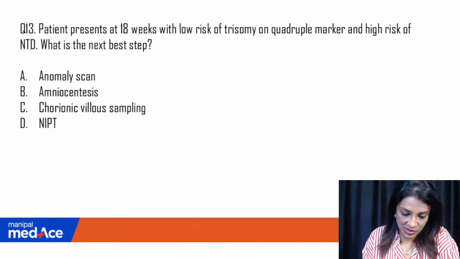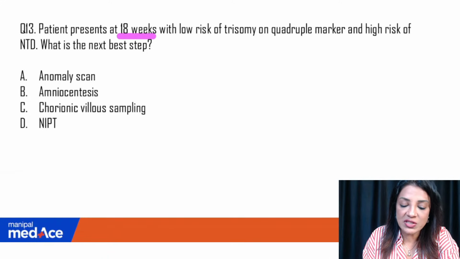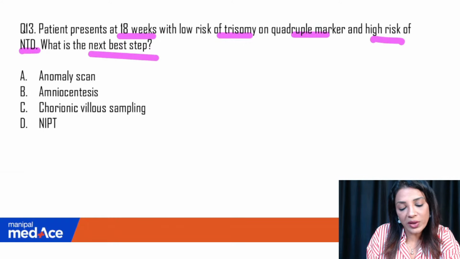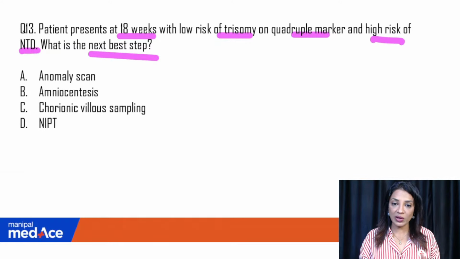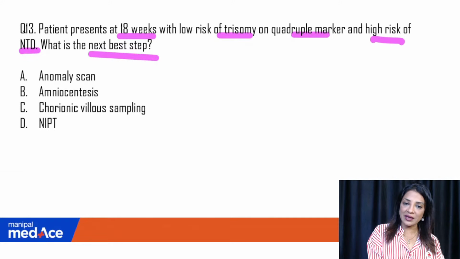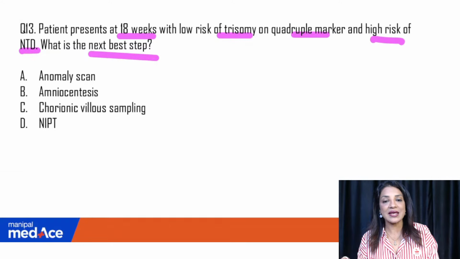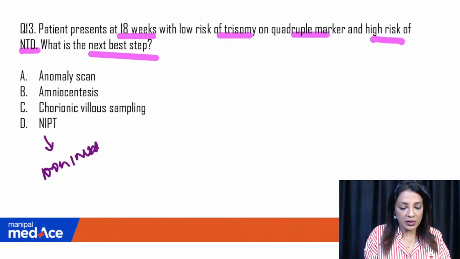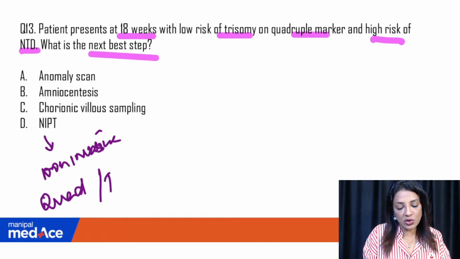Very straightforward questions. Patient presents at 18 weeks with a low risk of trisomy on quadruple marker and high risk of NTD. What is the next best step? I have not taken any screenshot from the app because I've explained anomaly scan in a different chapter, amniocentesis and CVS in a different chapter, NIPT in a different chapter. So basically they are not linked. Now we know NIPT is a non-invasive test, just like you do a quadruple marker, a triple marker, or a double marker.